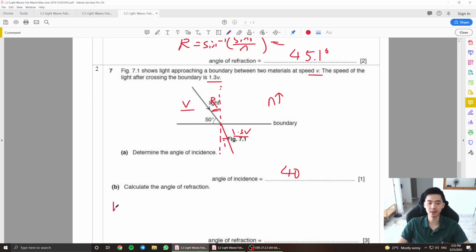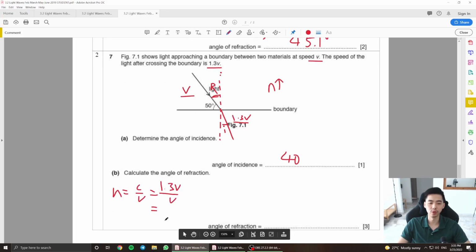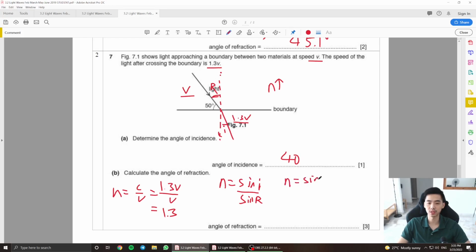So if you use the n equals c over v formula, it's 1.3 v divided by v, which will give you a refractive index of 1.3. With this refractive index of 1.3, you're supposed to use the n equals sine i over sine r formula, right? Your i will be this one and your r will be 30 instead. So it's going to be n equals sine i over sine 30.